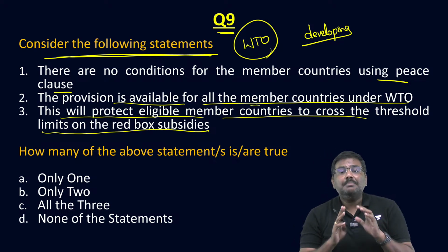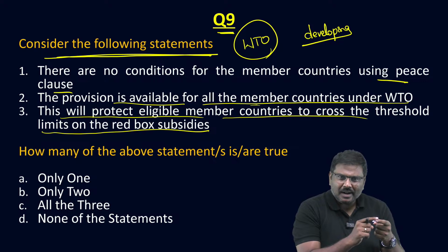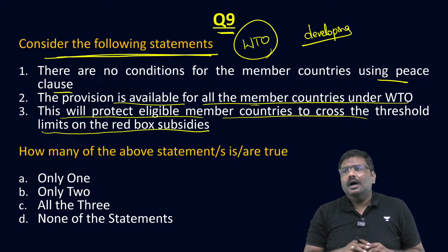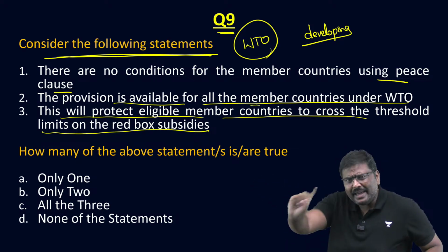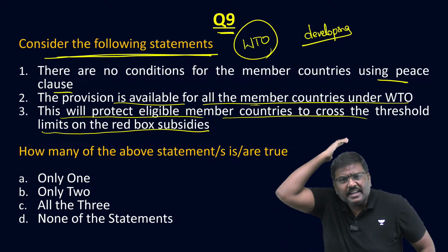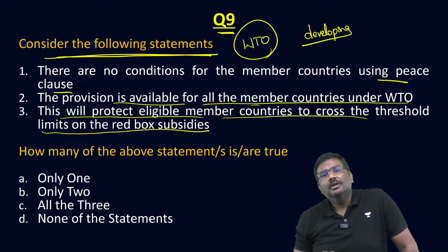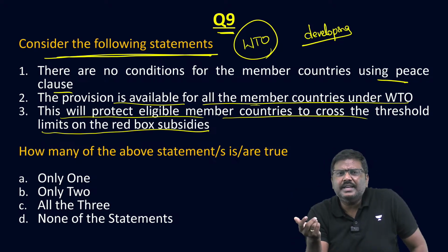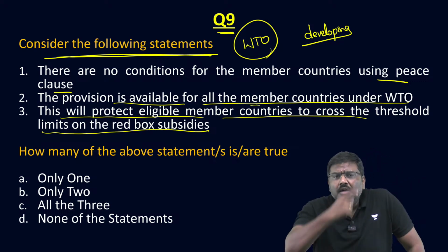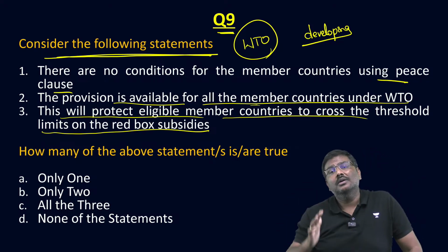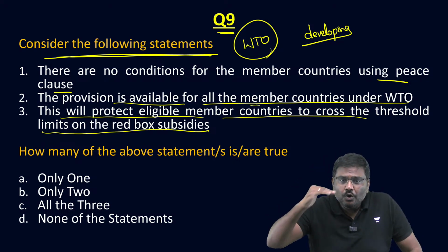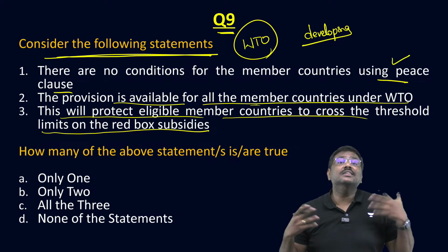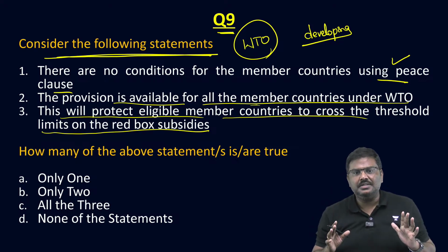Is the statement clear? But please understand, a developing country cannot simply cross the threshold. Are there conditions? Of course, yes. A developing country cannot pay MSP, purchase food grain and start exporting it. Not allowed. You cannot keep on giving MSP and purchasing and not disclose the information to the WTO members. So there are conditions if you want to use the peace clause. It's not unconditional.